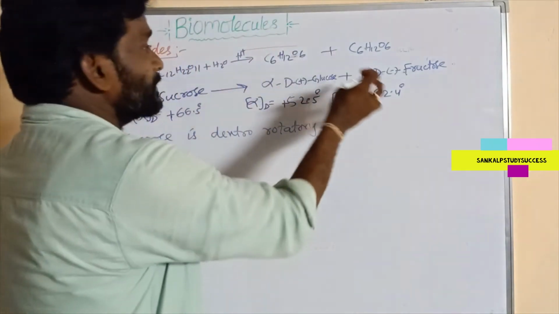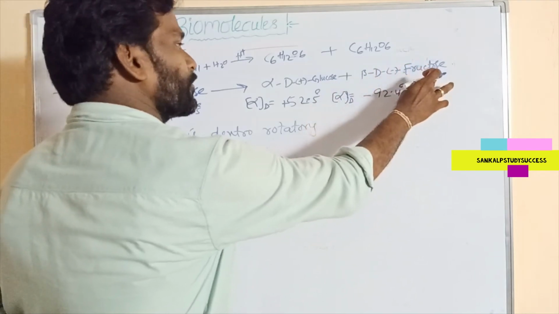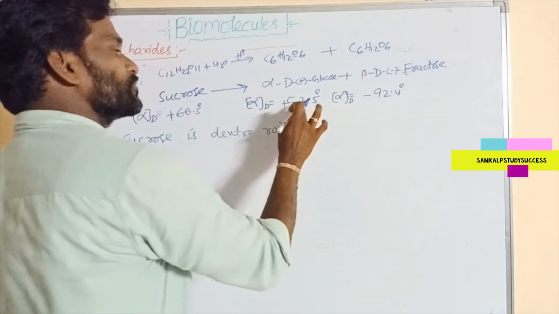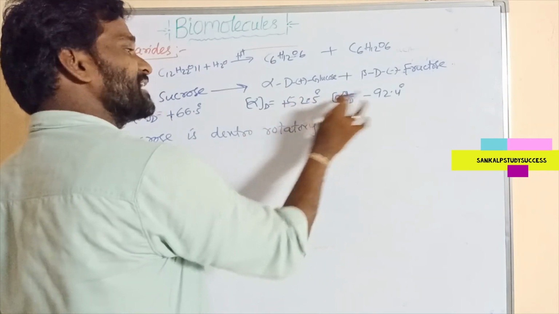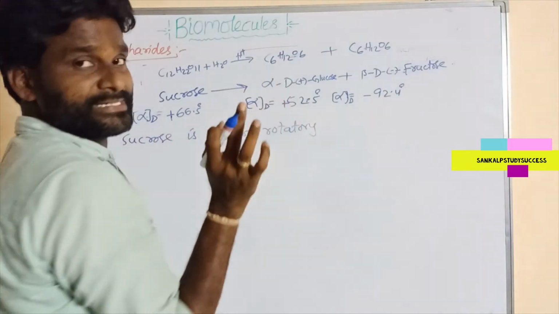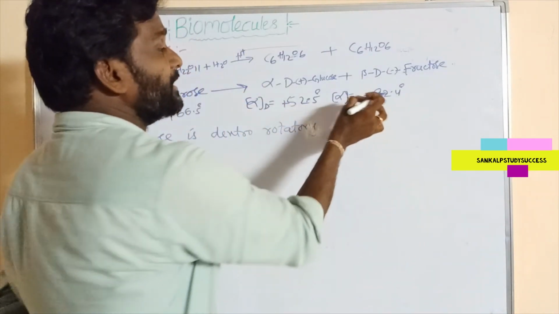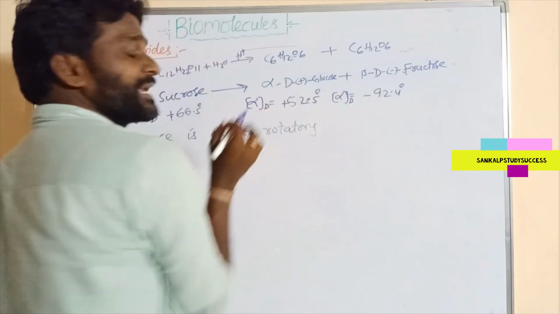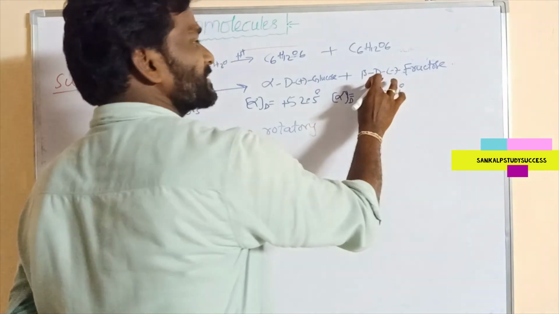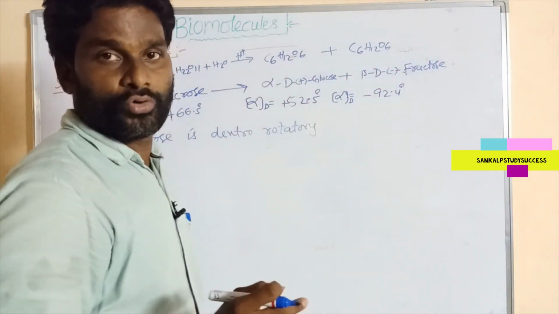Here the optical rotation of beta-D-fructose is more than that of alpha-D-glucose. Plus indicates dextro and minus indicates levo. Of these two values, 92.4 degrees is more than 52.5. That means the optical rotation of fructose is more than that of glucose.